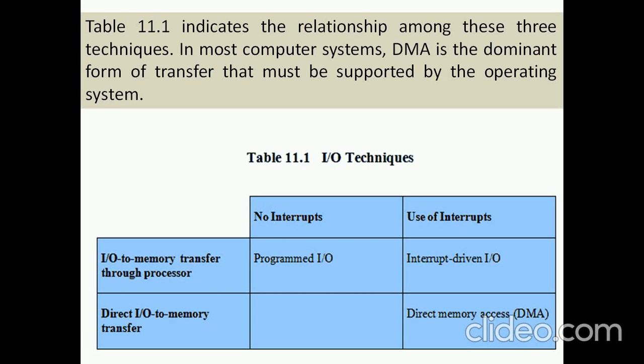So this diagram shows the relationship of the various I/O device functions and what role the interrupt will play. In programmed I/O, there are no interrupts, as I said. Interrupt-driven I/O uses the interrupts, because of blocking I/O instructions, and direct memory access also uses the interrupts.